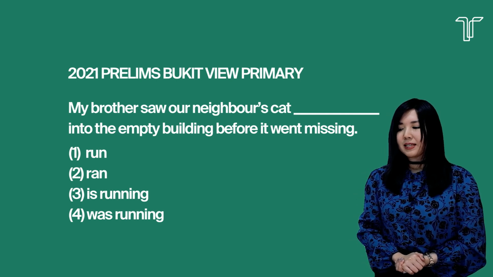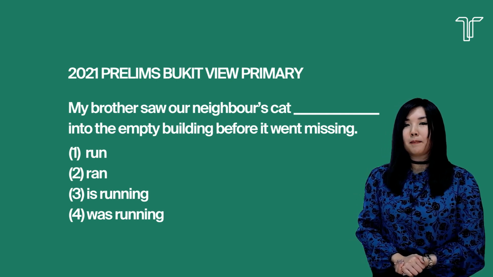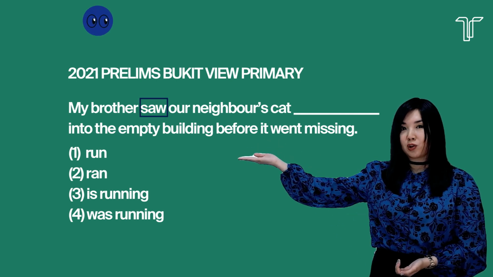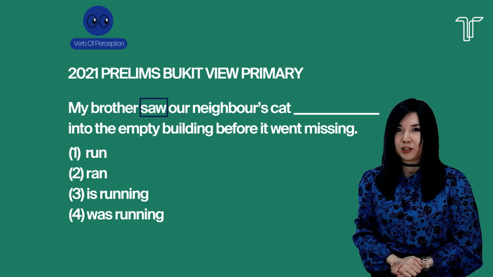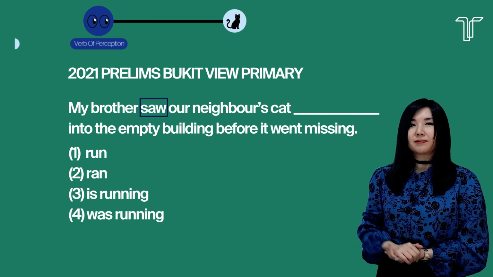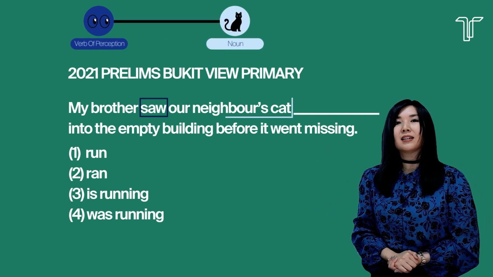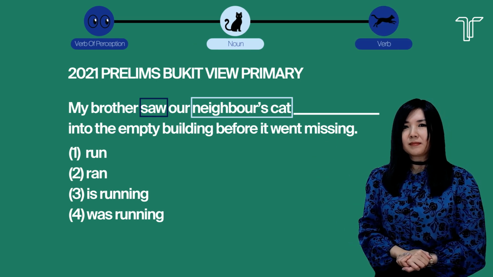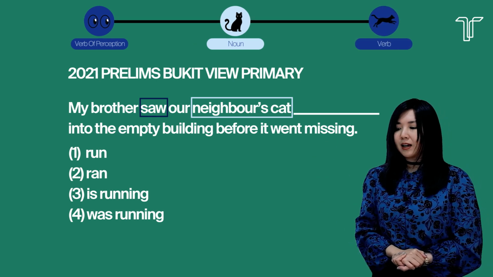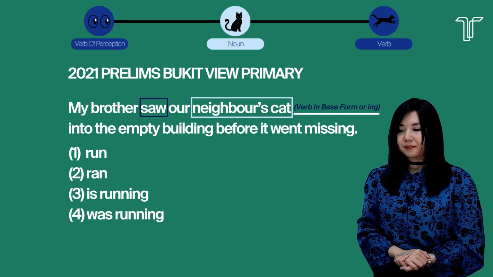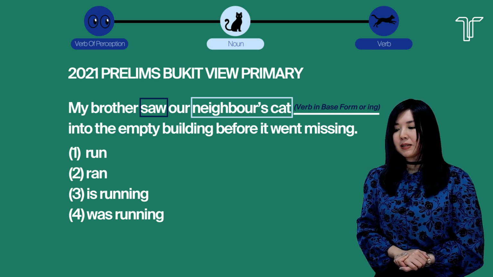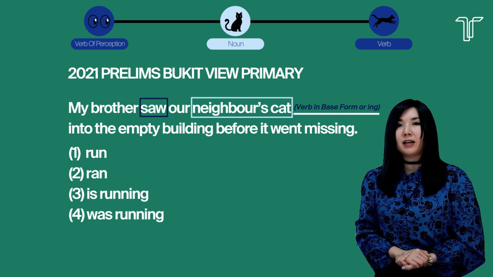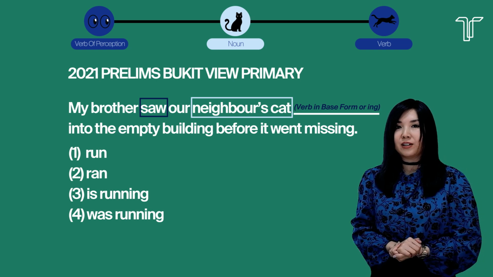My brother saw our neighbor's cat blank into the empty building before it went missing. So do you see that we have the verb saw? Saw is a verb of perception. And then we have a noun. Your noun that follows the word saw is neighbor's cat. Then your blank is a verb. So when you have verb-noun-verb, you need to pick the base form. Base form meaning there is no S, no ED, no ING.